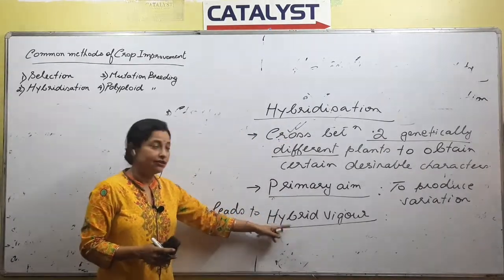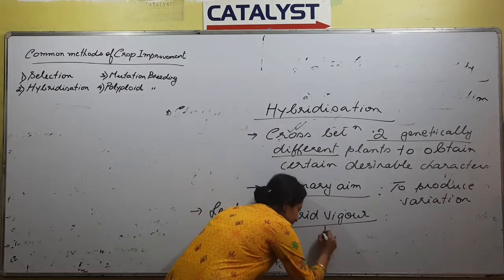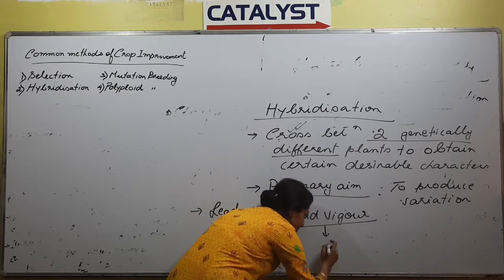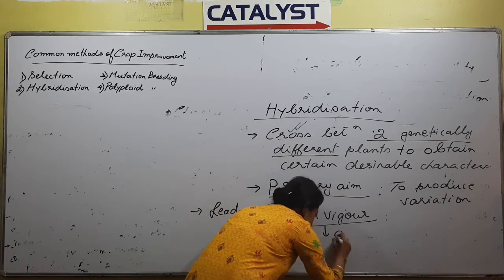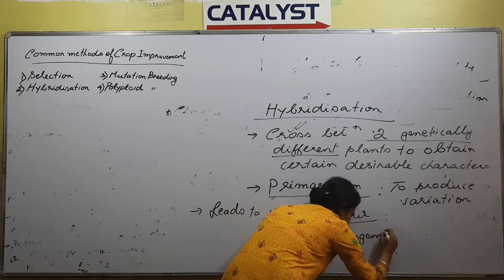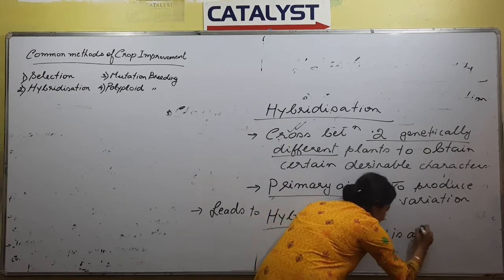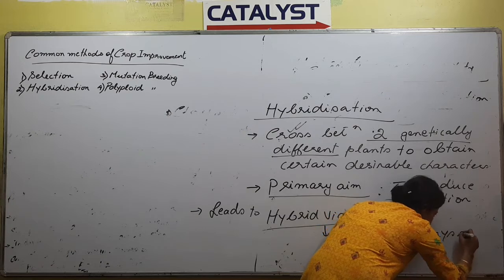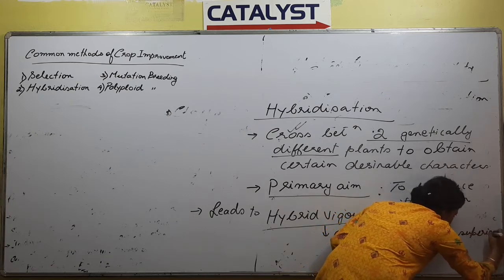What is hybrid vigor? Hybrid vigor says that the recombinant or the progeny is always superior to its parents.